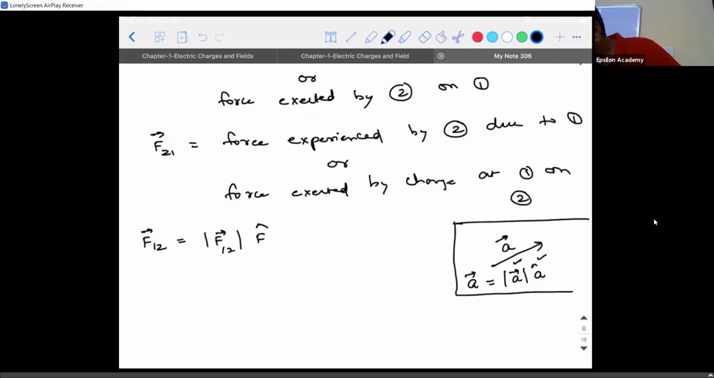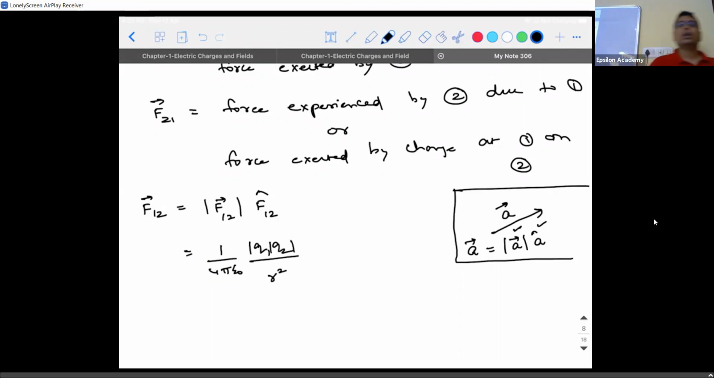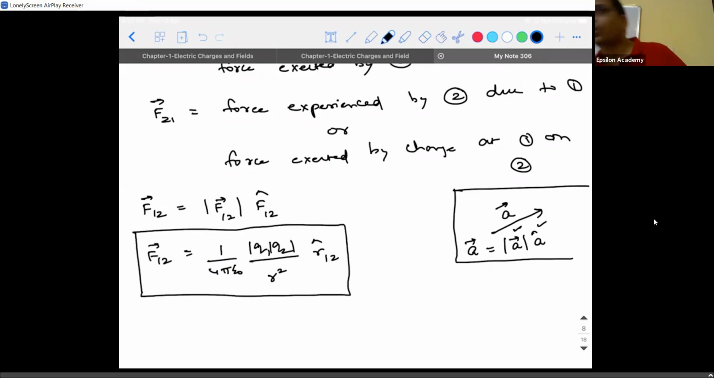So F12 vector, right? So what is the magnitude of F12? It is the same thing. Q1, okay, I'll write it like this: 1 by 4 pi epsilon naught. That is nothing but the scalar form. 1 by 4 pi epsilon naught, Q1 Q2 within the modulus divided by R square into, in the place of F12 cap, what can I write in terms of R? Can I write it as R12 cap? So this is the expression for the vector form of Coulomb's law.